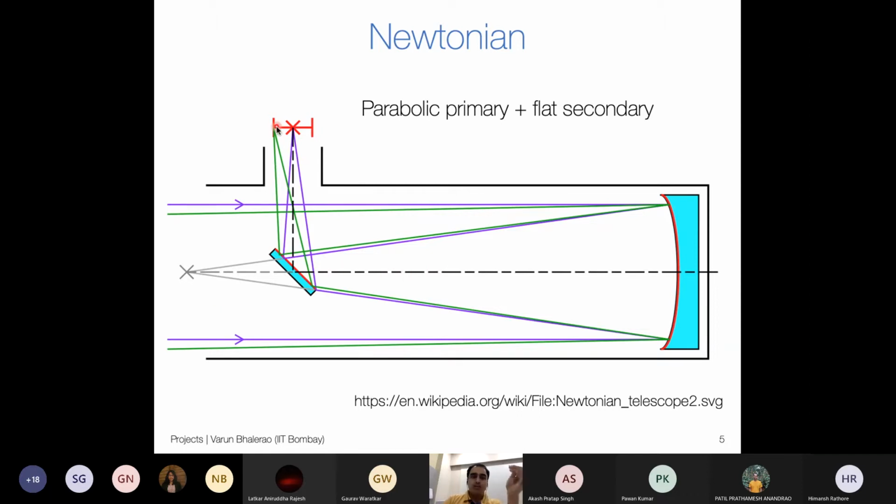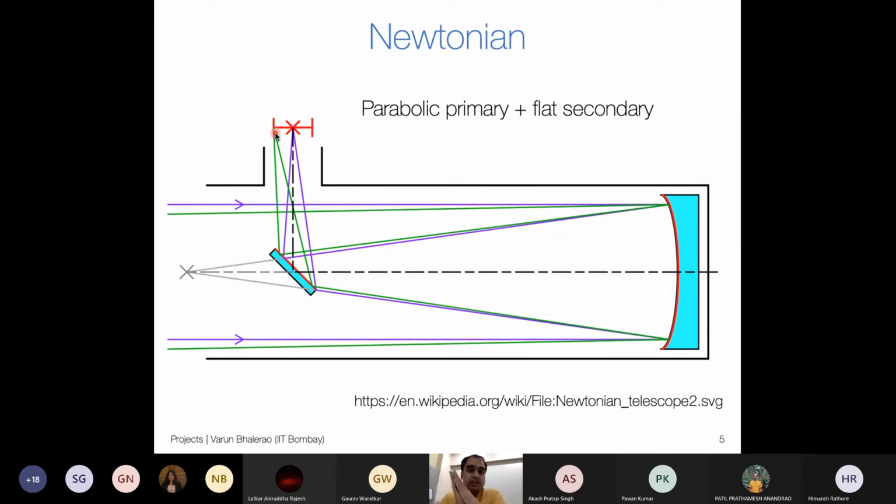What happens then is that they do not converge at the same focus, they converge somewhere else. So if I move this light source around, then instead of light rays getting focused here, they get focused at other places. This focusing is not perfect and it leads to various other aberrations.